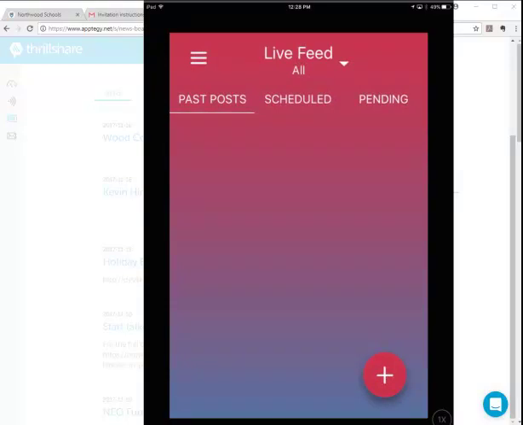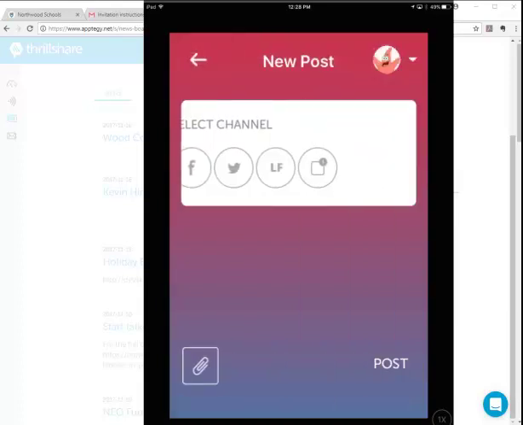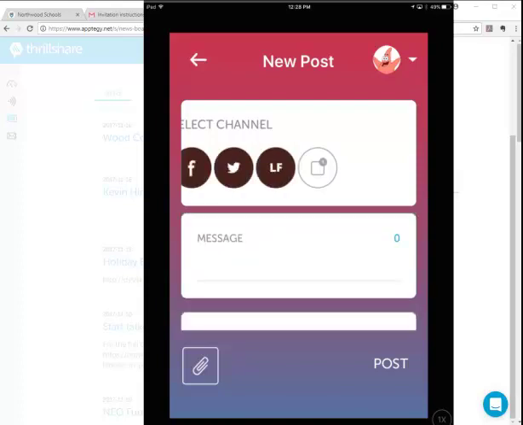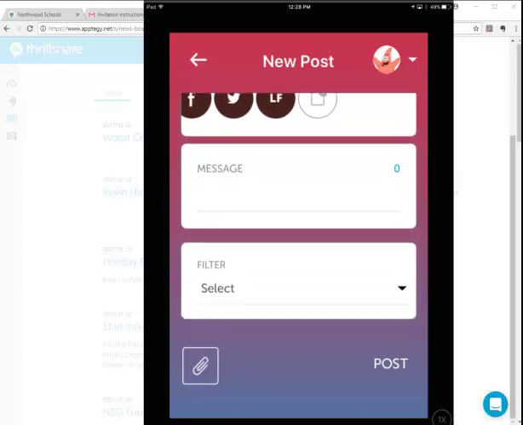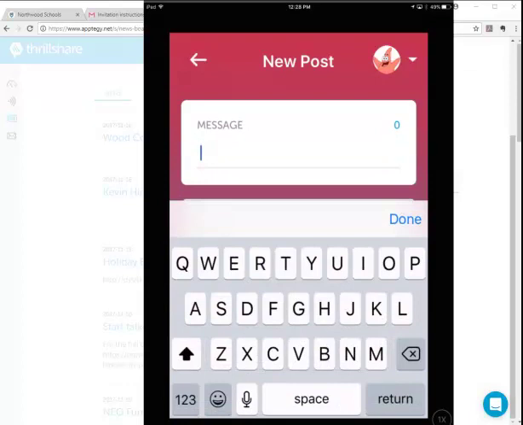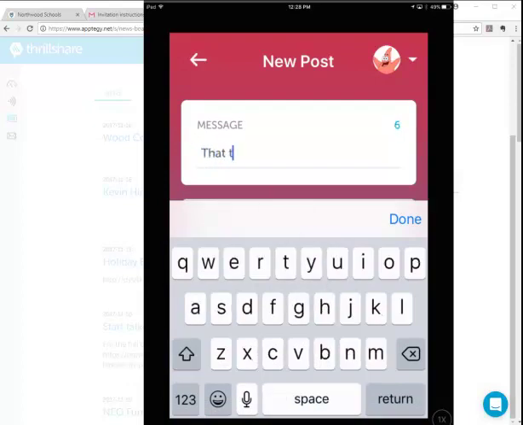Once you're in the spot you want to be in, go ahead and hit the big red plus button in the lower corner. You'll notice again that you have a choice in the upper right hand corner of selecting which profile you want to post at. Again, you should only have one. And I can go ahead and select whatever channels I want in order to make this work. Notice I've got my message box here. And notice my characters count. Remember, 280 characters. Can't stress that enough.